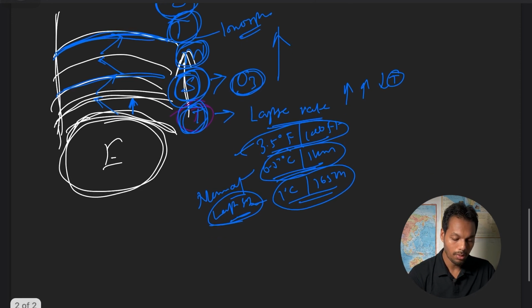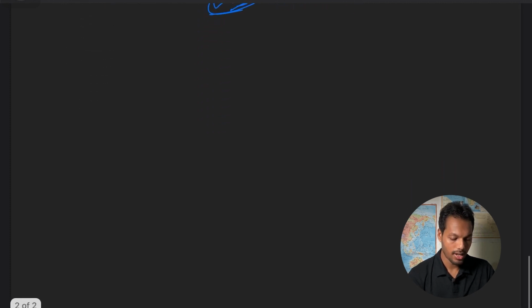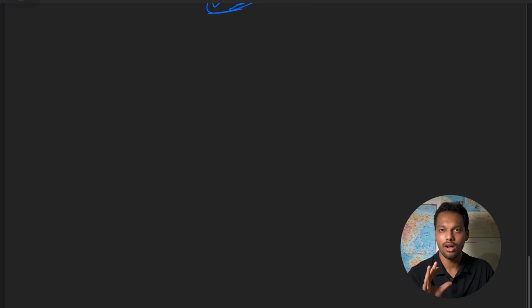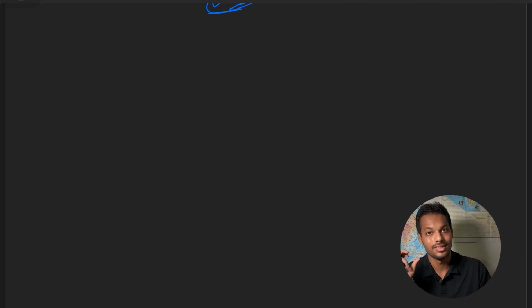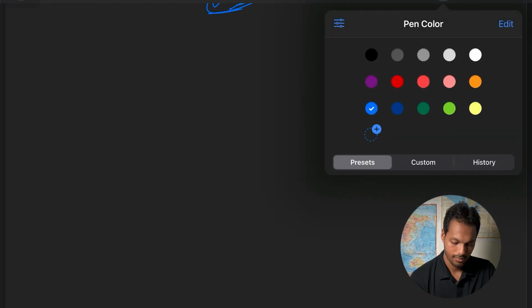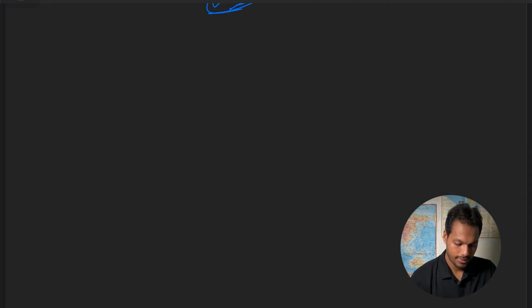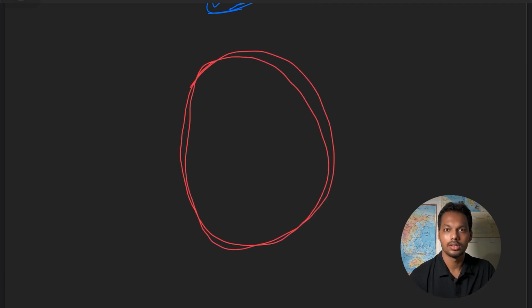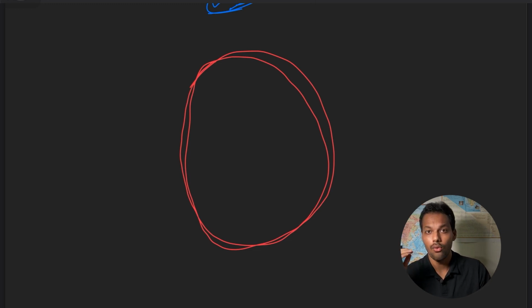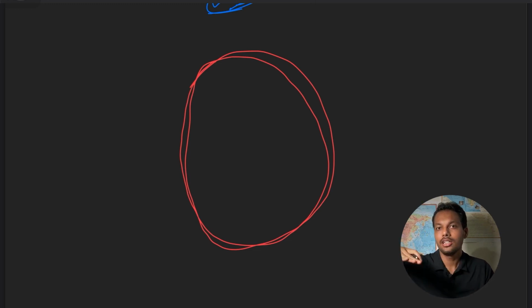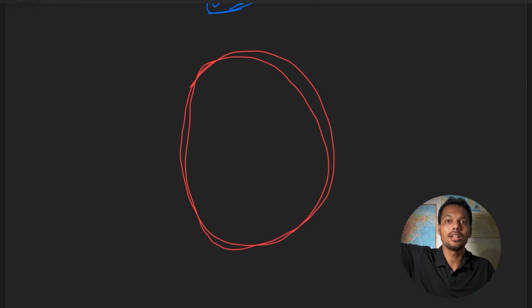Now coming to global wind circulation. Before understanding global wind circulation, we have to understand how the earth's pressure belts vary. So this is our earth. Are all of you clear about altitude, latitude and longitude? Altitude means height from mean sea level, because the ground is undulating, so we consider the mean sea level.